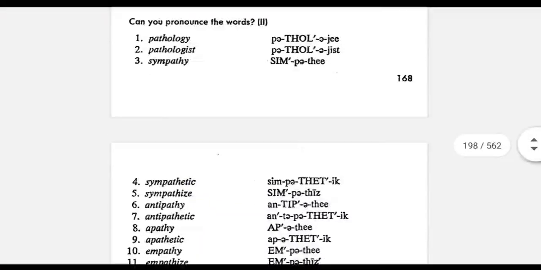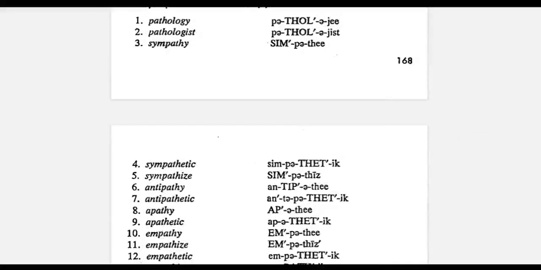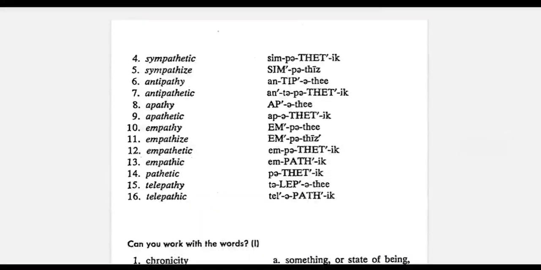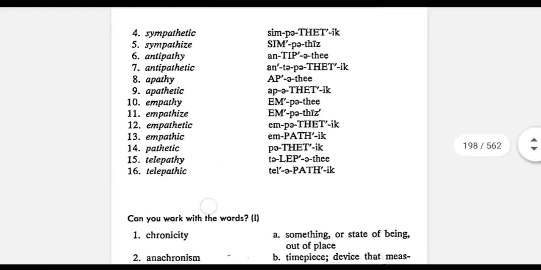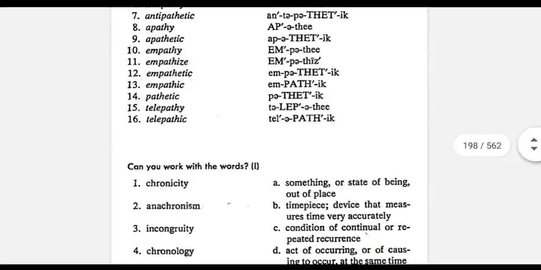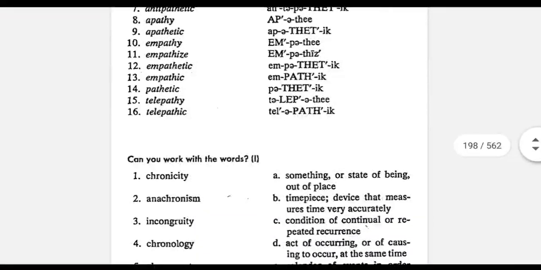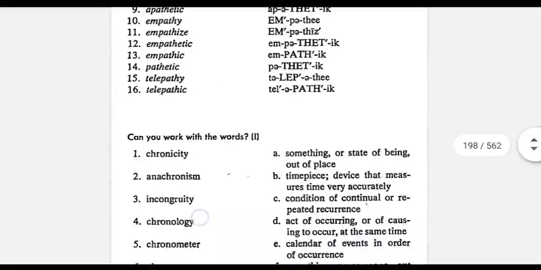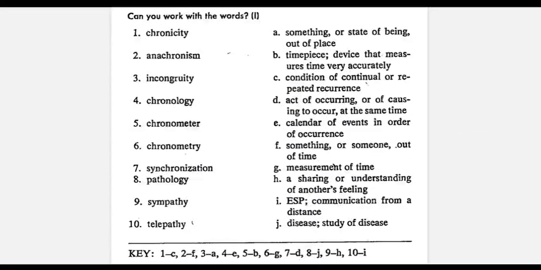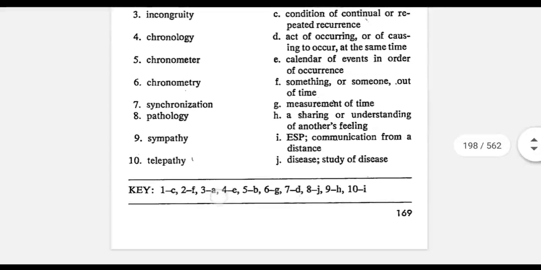The next set of words: pathology, pathologist, sympathy, sympathetic, sympathize, antipathy, antipathetic, apathy, apathetic, empathy, empathize, empathetic, pathetic, telepathy, and telepathic. You can pause the video and solve this match the column and then check your answers